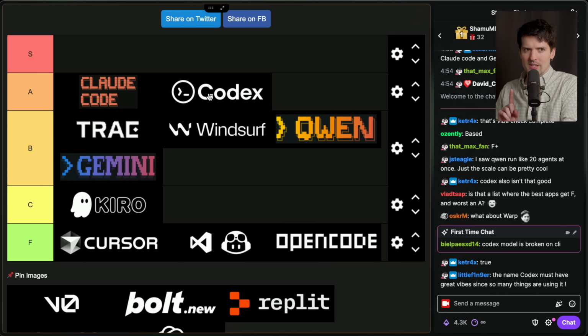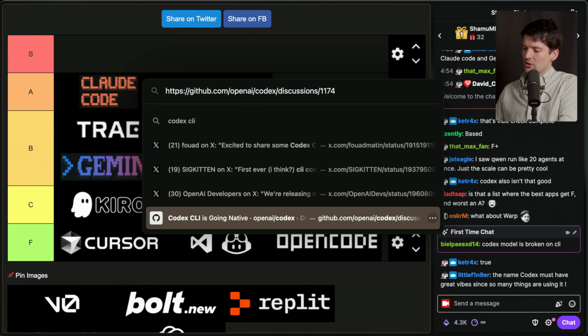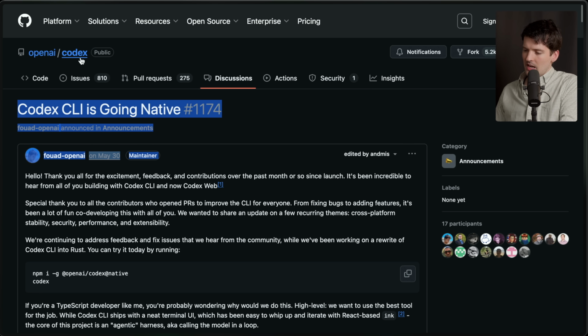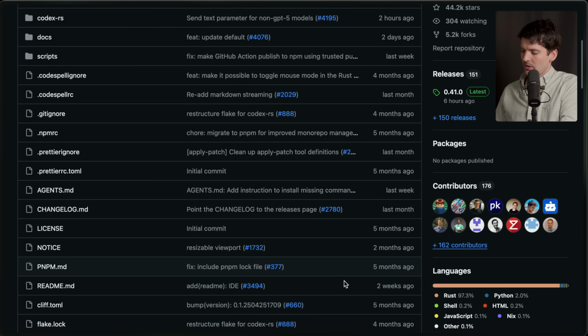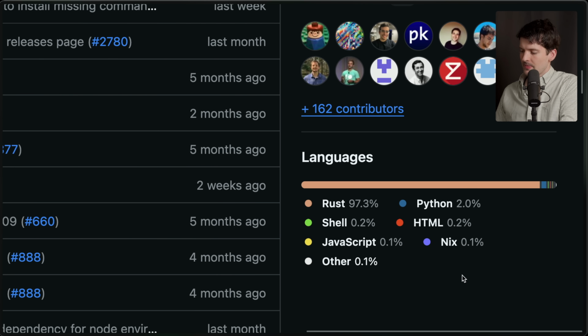Originally, Codex was written in TypeScript, which is a very vibey language. But since then, Codex has changed quite a bit. It went native. And if we look at the Codex project now, they got rid of all the TypeScript. It's just a Rust code base now.